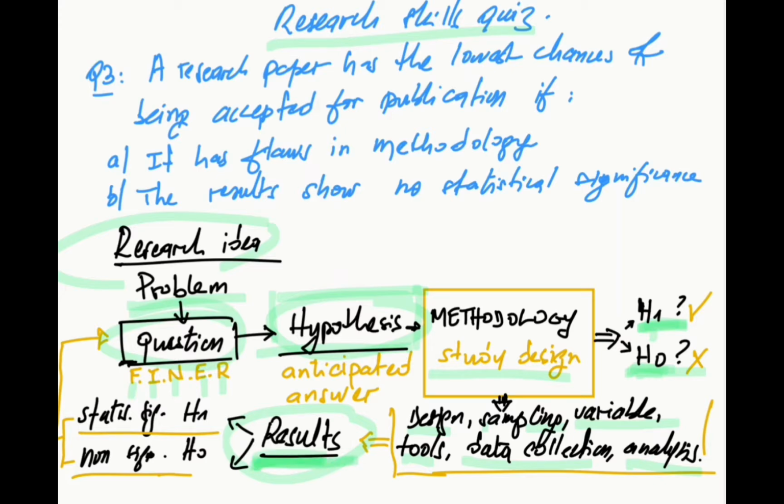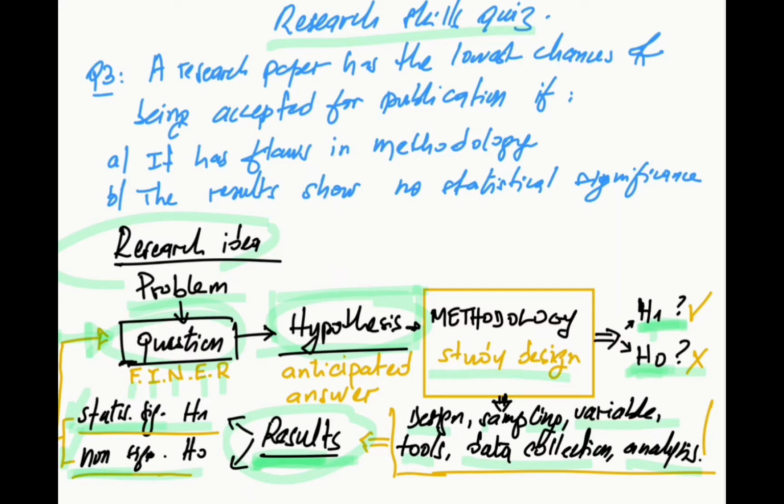So once we have the results, either our results are statistically significant, in this case we confirm the hypothesis, or they are not statistically significant, and in this case we reject the research hypothesis. In both cases, if it's statistically significant or not statistically significant, it is a valid answer to the question. So the validity of the study does not depend on the statistical significance.